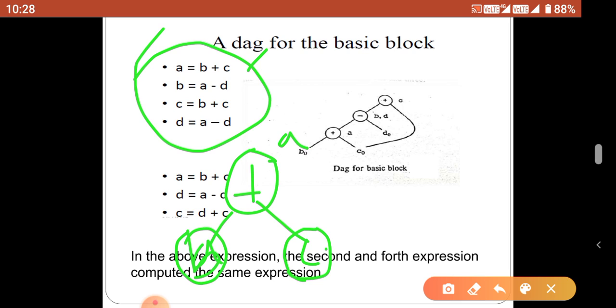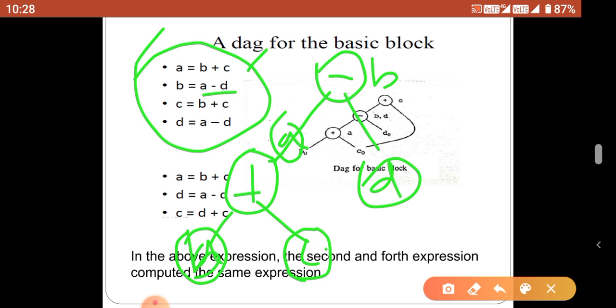The name is A. Once again, come to the second expression. Already A is there. A minus D. A is already constructed, that is B plus C. And the operator is the minus operator. A is connected, and one more node is called the D node. The name is called B.